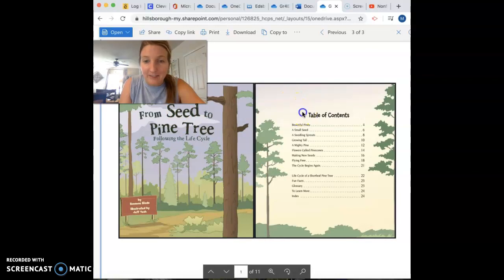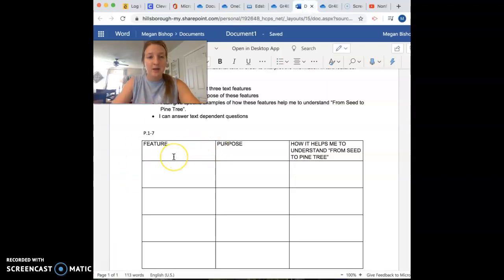Here we have the table of contents, and I think that this is going to be the first thing that we're going to record in our chart. So I'm going to head on over to my Google Doc and I'm going to go ahead and write, we have a table of contents. Now I know the purpose of the table of contents is to help the reader find where information is located.